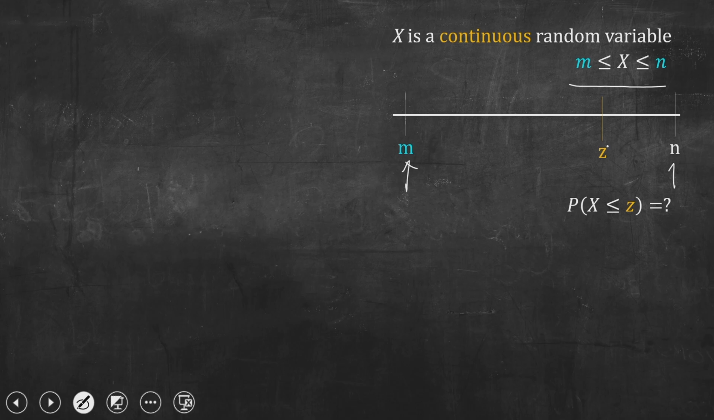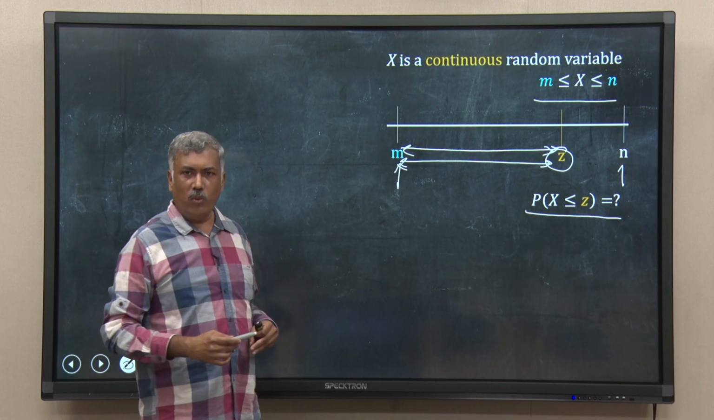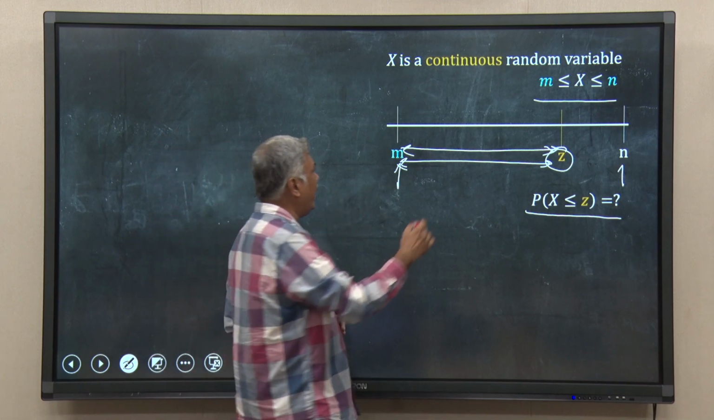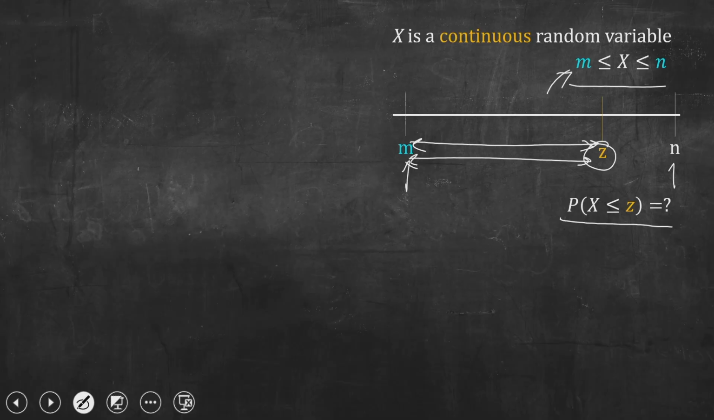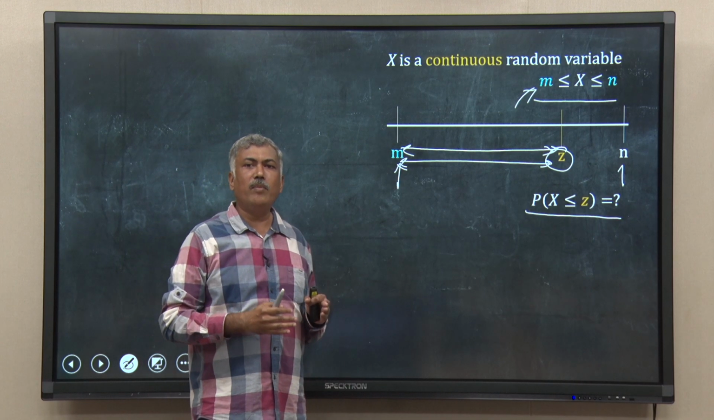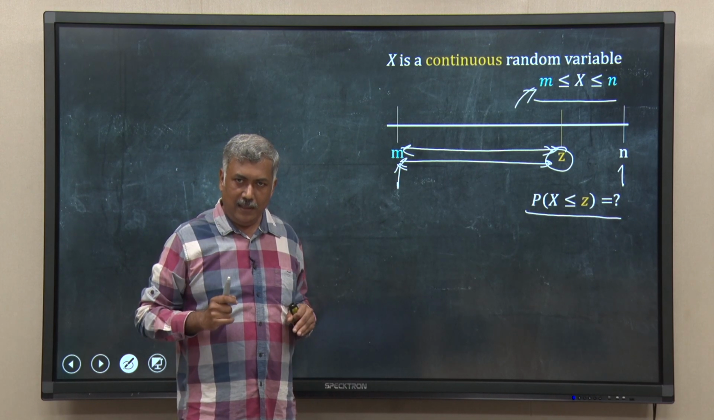So, this is z somewhere, and I want you to calculate the probability that the random variable, my measurement, will lie between m to z in this interval m to z. So, I have to calculate the probability that x is less than or equal to z. I do not have to say it is bigger than m, because we have already said that x cannot be lesser than m here, right. So, I am saying the probability that x will be less than or equal to z.